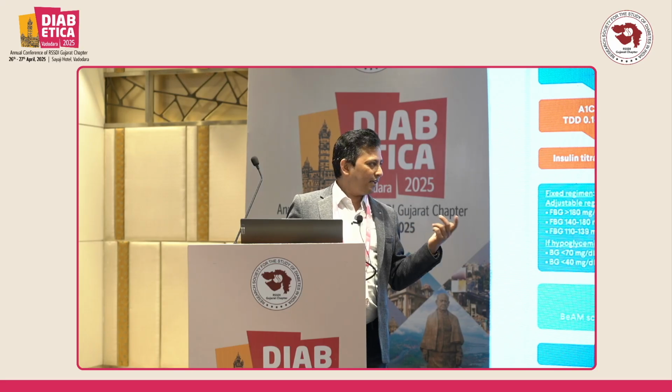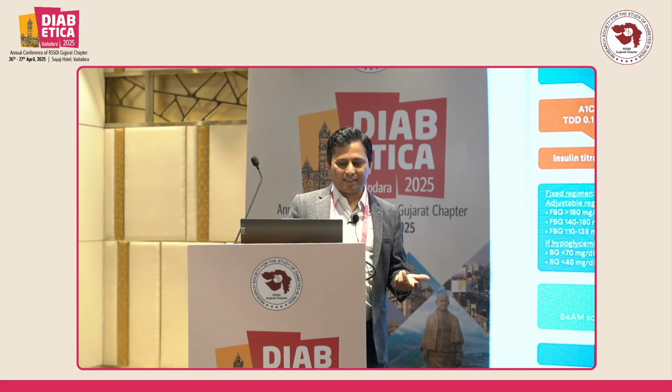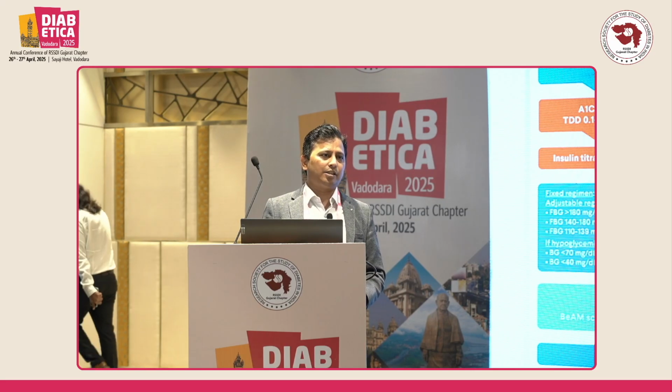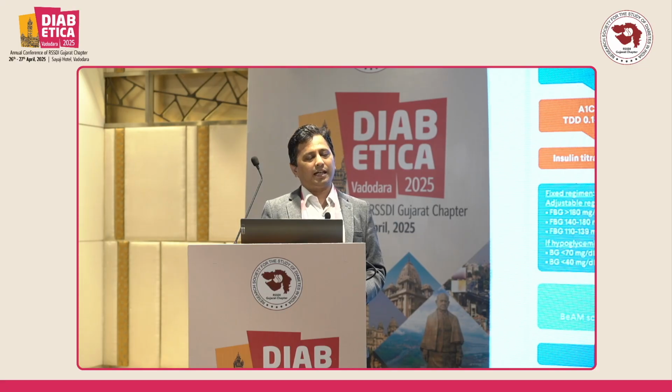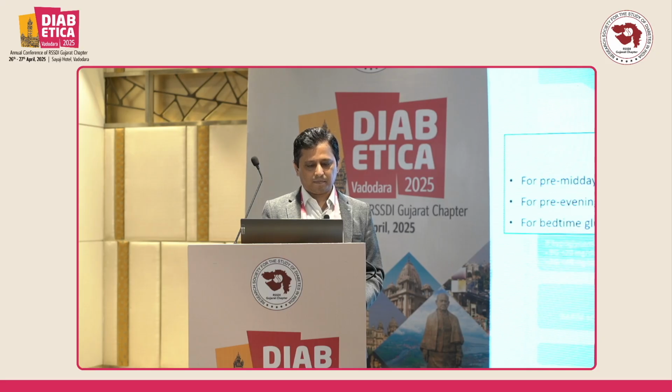Fiasp is there. Actrapid is there. Then Lispro is there. So we can start with either 5 units before the biggest meal of the day, or we can start with 10% of the basal insulin, and again every 3 to 5 days we have to measure the postprandial blood sugar and accelerate or decelerate according to the glycemic status of the patient. So this we have already discussed.